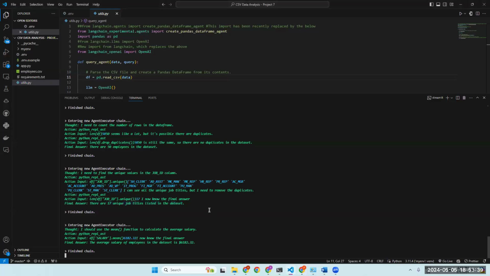So let's see in action how this is working. So we will calculate the average salary for our employees. The thought is that I need to find the average of the salary column. And the action, it executes df of salary.mean to compute the average. And the final answer is the average salary of employees in the dataset is 6,182.32. We haven't written even a single line of code, but we got the results.